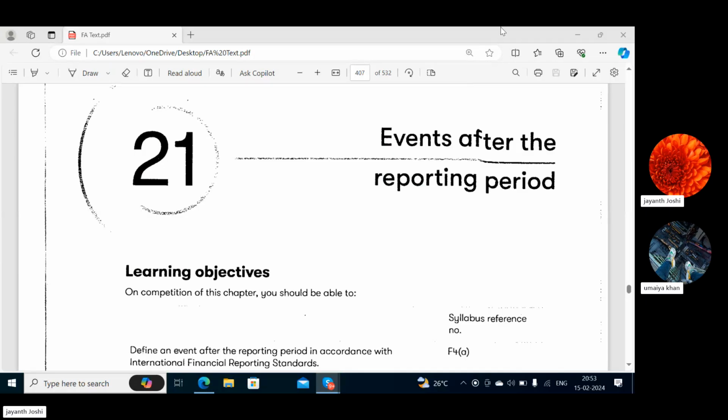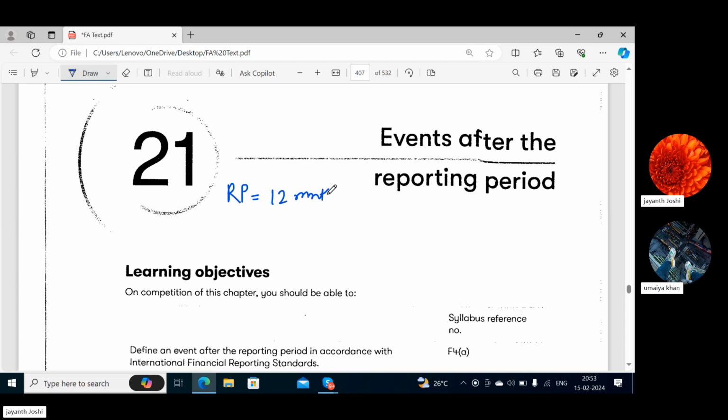comes after the reporting period. Okay. So first of all, we need to know, do you know what is reporting period? The reporting period is a period of 12 months, first and foremost.